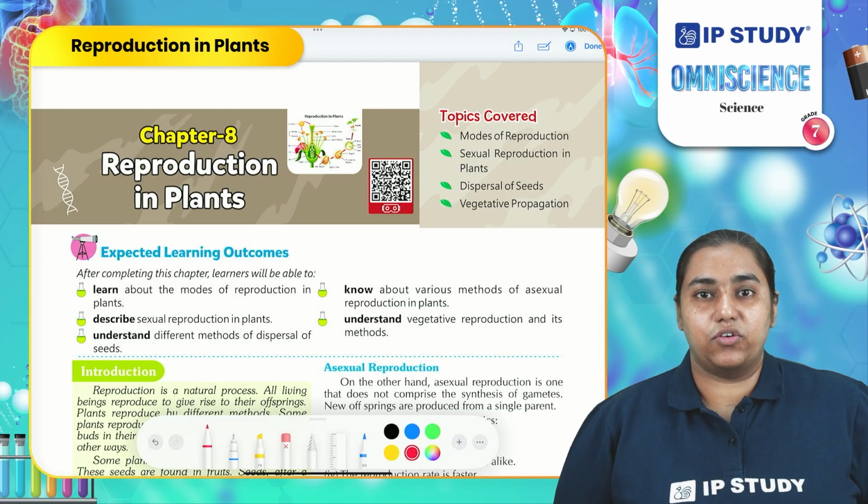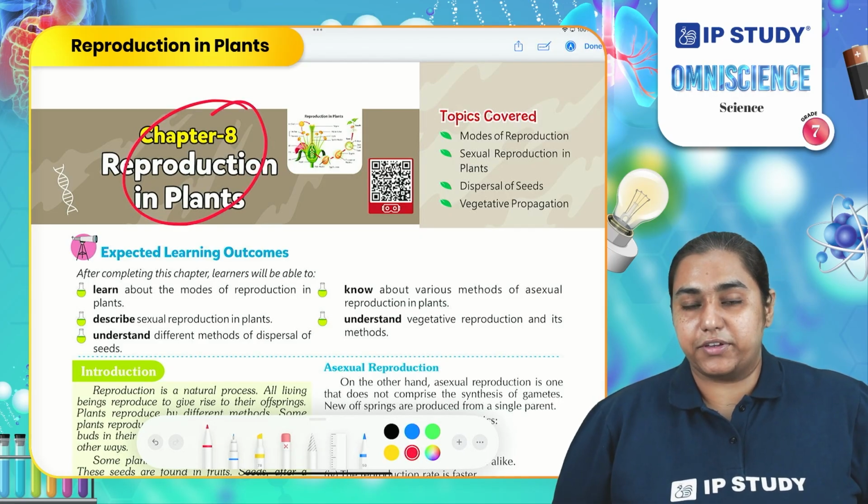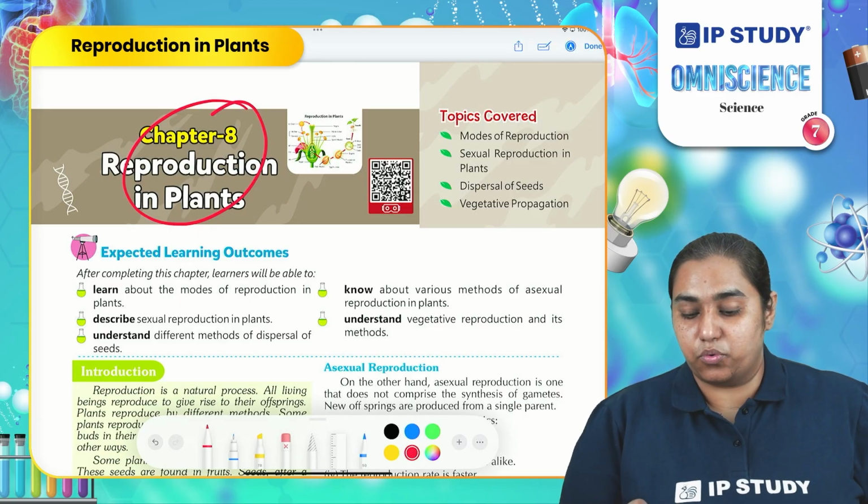The chapter we are going to cover today is reproduction in plants. The topics which we are going to discuss today are modes of reproduction, sexual reproduction, dispersal of seeds and vegetative propagation.